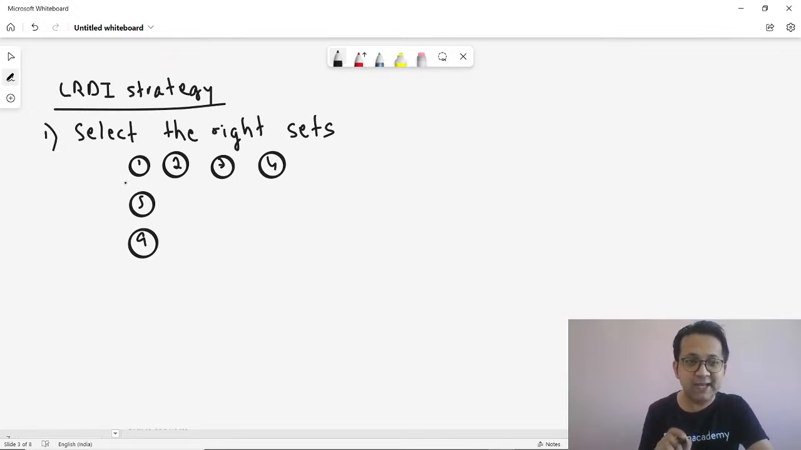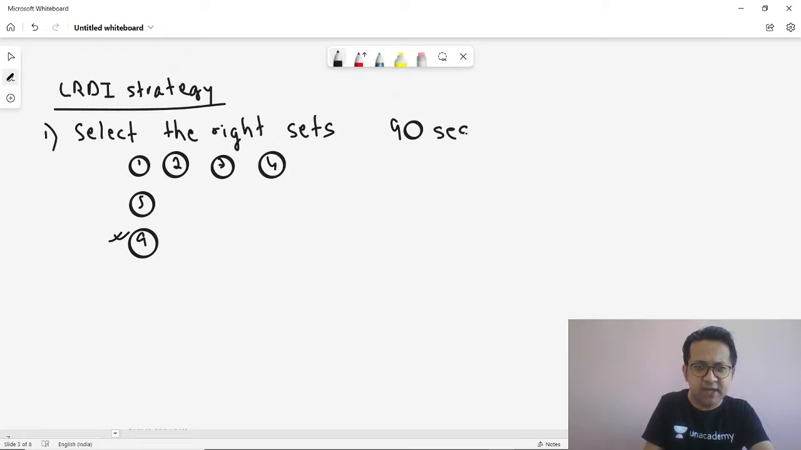Fine. Next, click on question number 5. Assuming that 1 to 4 is for set 1, if you click on question number 5, you will get set number 2. Just have a glance. Just identify the topic from which set number 2 has come. Similarly, click on question number 9 so that you are able to identify set 3. In this way, in the first 90 seconds of the exam, your target is to identify the topics from where the questions have come. So let's say set 1, set 2, and up till set 5. You have got 5 sets.